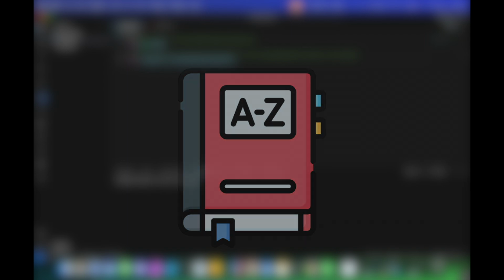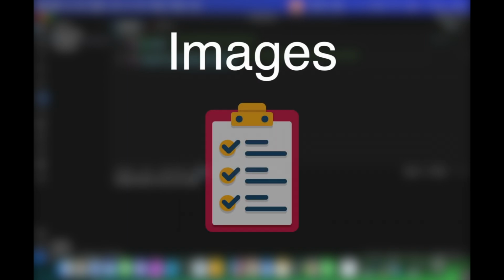The first thing we'll discuss is Docker images. Images are essentially templates for running containers. They act as a set of instructions used to build a Docker container, and they're a good place to start when starting to learn about Docker.